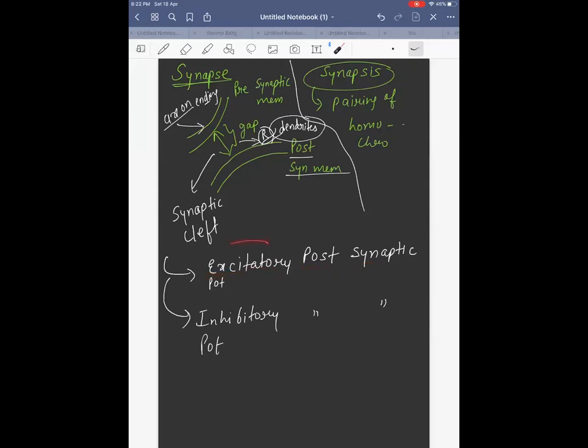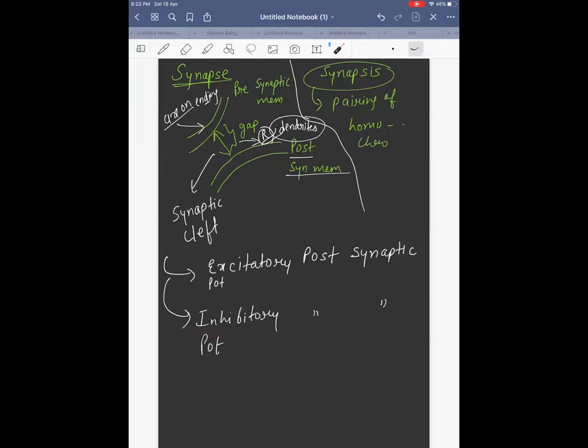Excitatory means it is going to excite the postsynaptic membrane. The impulses coming from the previous neuron will excite the next neuron. If it inhibits the next neuron, if it does not create any action potential, it is inhibitory postsynaptic potential.